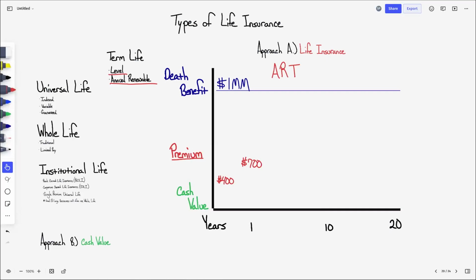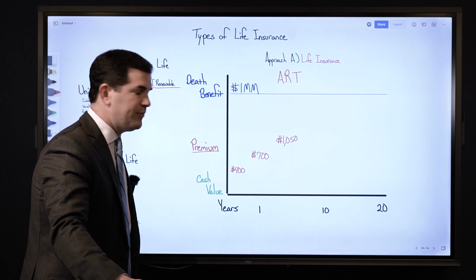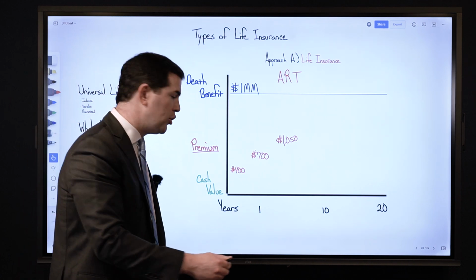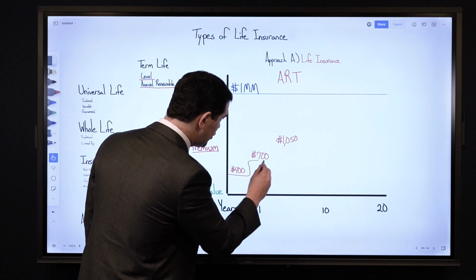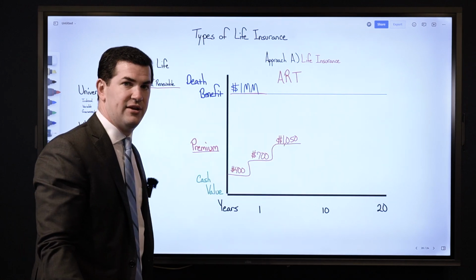But then when I hit the third year, now all of a sudden I'm at $1,050. So it's called annual renewable term because every year that that term renews, it's going to renew at a higher premium for the same death benefit.